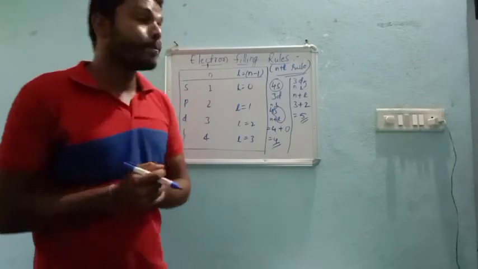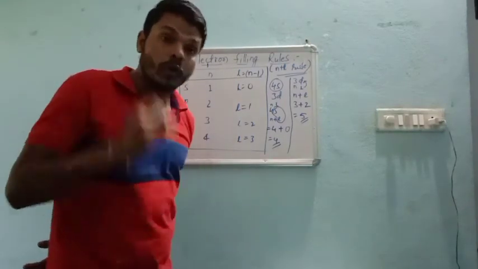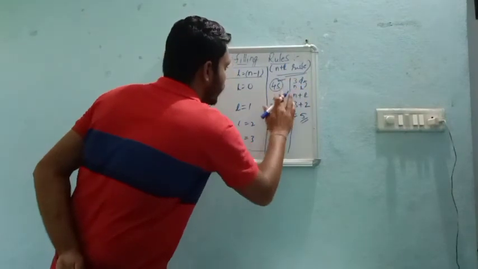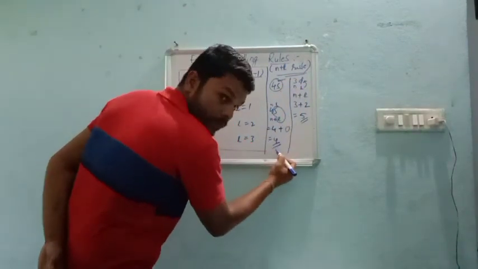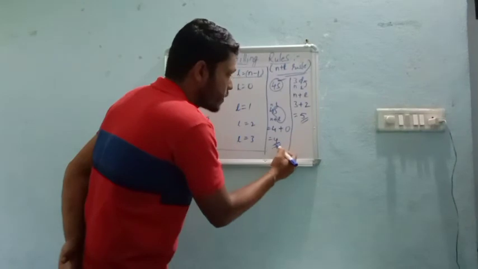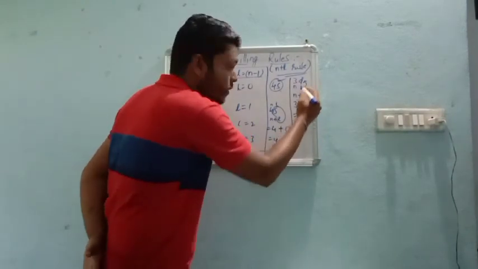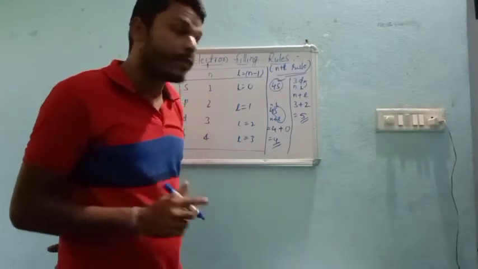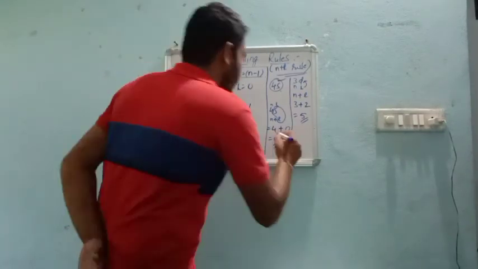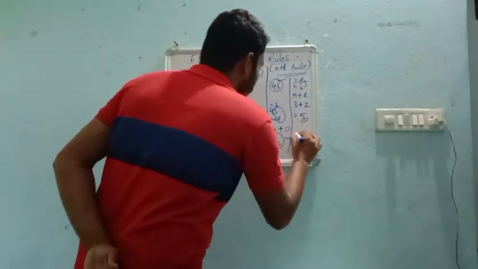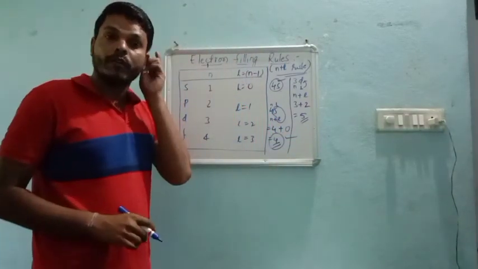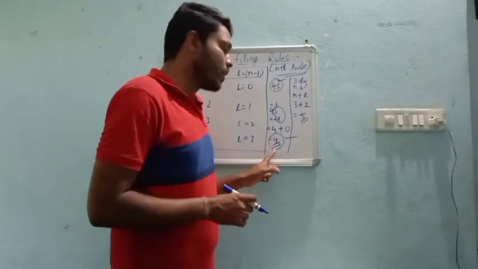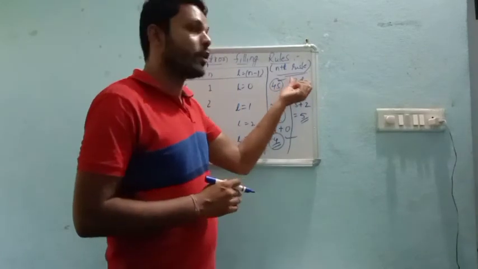Now tell me, which one has the lower n plus L value? 4s, right? 4s has a lower n plus L value as compared to 3d. So which cell will the first electron enter? No doubt, the 4s will receive the electron first, because according to the rule, 4s has lower energy as compared to 3d.